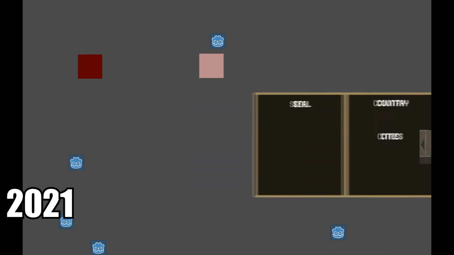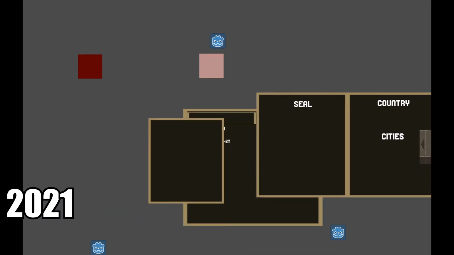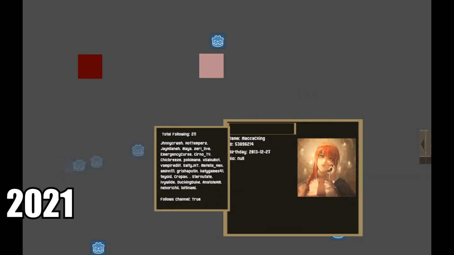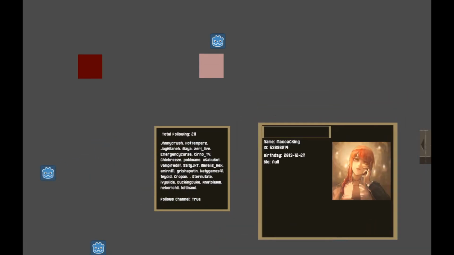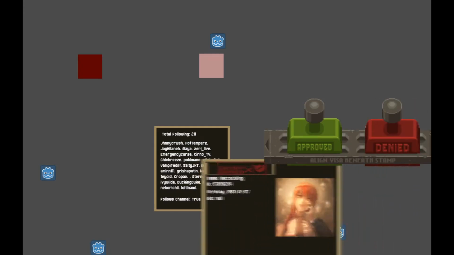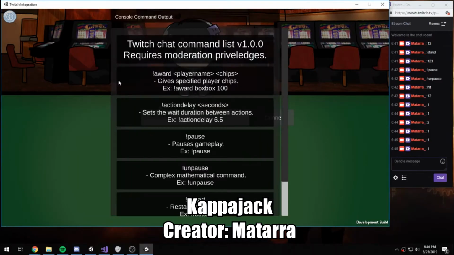One early game I started making was a version of Papers, Please. I planned to call it Logs, Please. The game would pull information from a stream's Twitch chat and their viewers. Depending on a certain day's criteria, you would have to determine if they would be admitted or banished. What I really wanted to do was make a game that could directly integrate into Twitch chat and be immediately accessible for the streamer and the viewer.